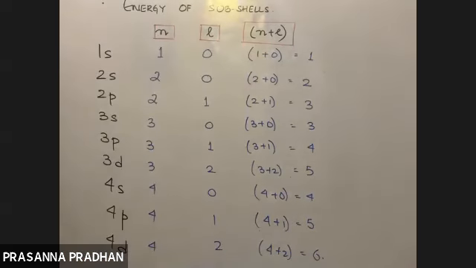So I listed a few. Fine, we can do this. We all can do this very easily. So what does the rule state? Rule number 1: lower the n plus l value, lesser will be the energy.